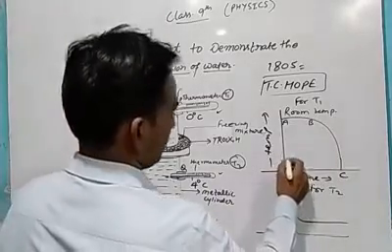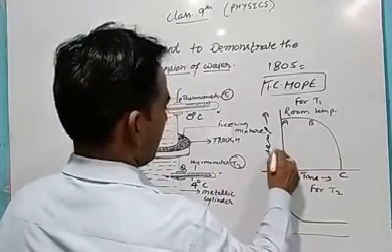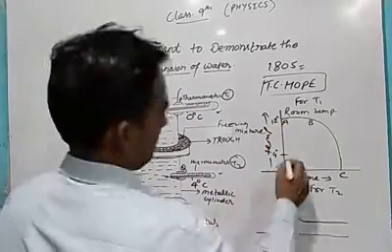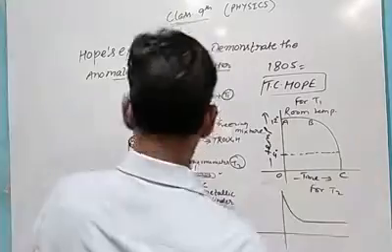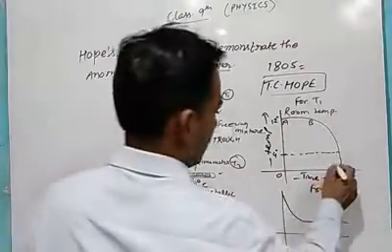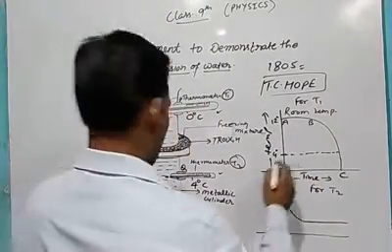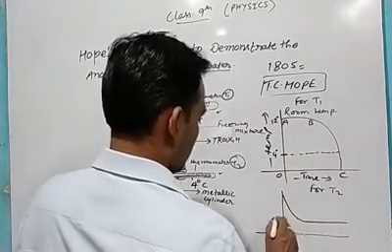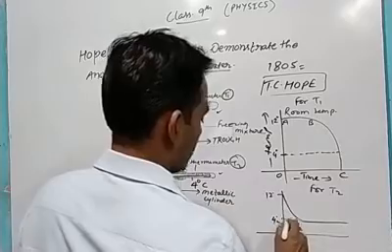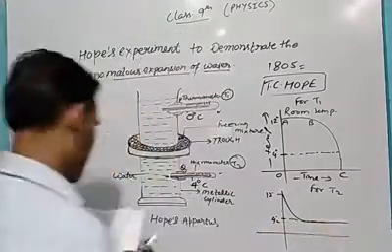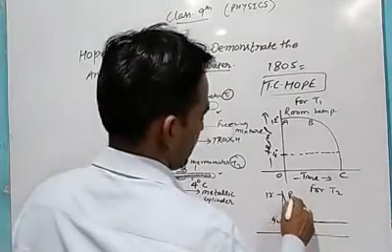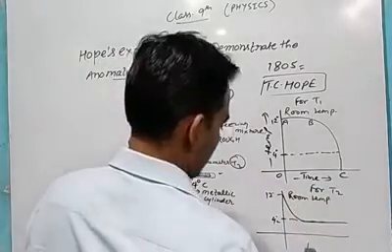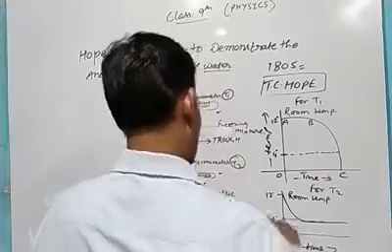So we can see 4 degrees centigrade, and room temperature at 12 degrees centigrade. At 4 degrees centigrade we observe here, and at 4 degrees centigrade here we observe, and at 12 degrees centigrade. This is the constant line. Okay. Now listen carefully. This is at room temperature. This is time. This is temperature.